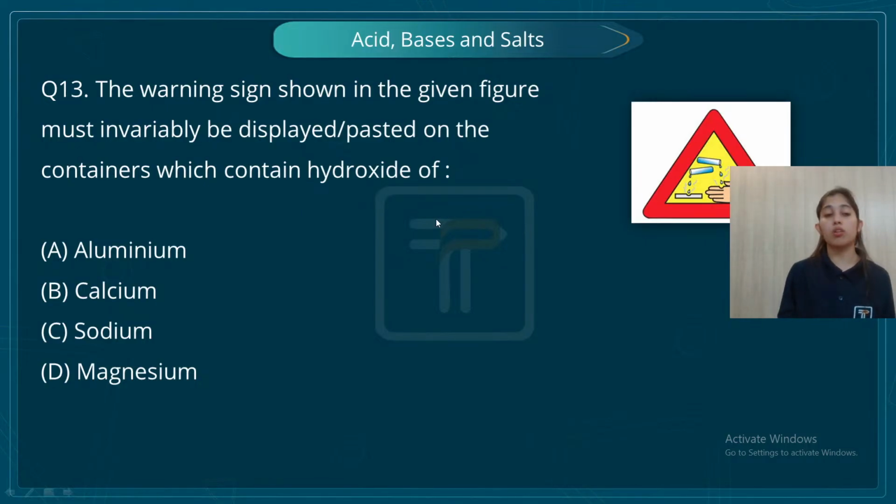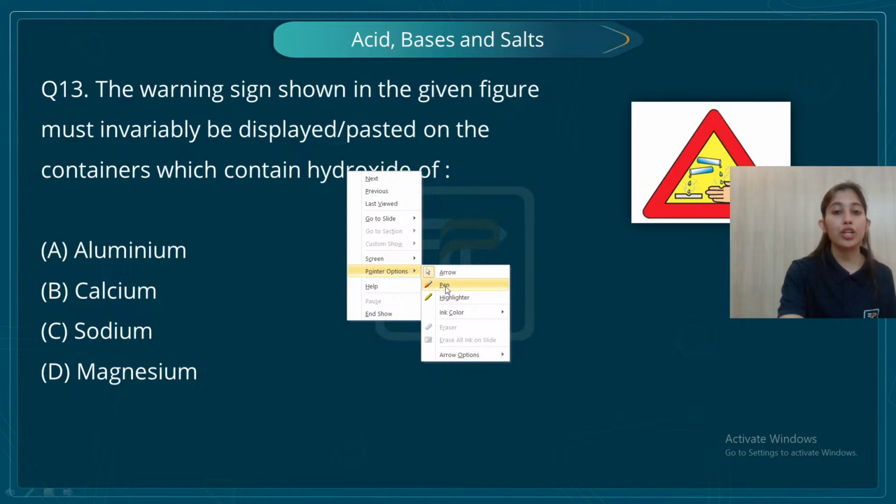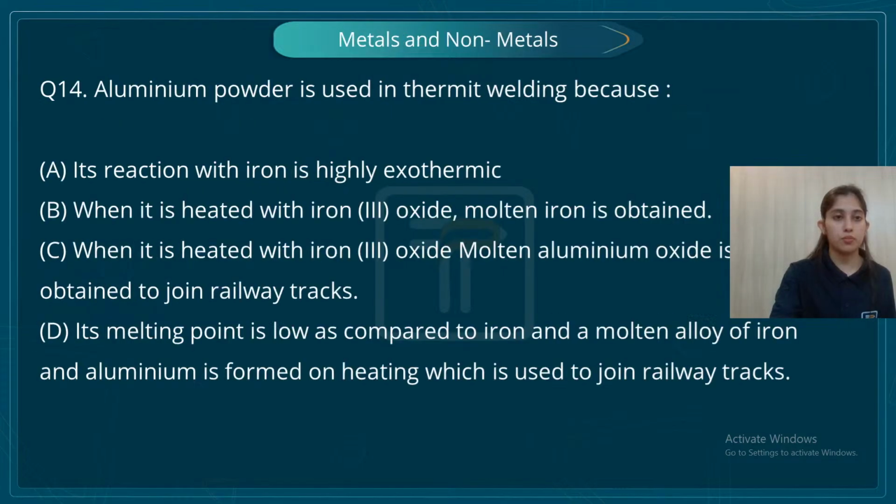Similarly, calcium hydroxide is also not that corrosive, and magnesium hydroxide is also not that corrosive. Which one is corrosive? It's sodium hydroxide. I know you must have gone to your labs and heard your teachers saying, please handle sodium hydroxide carefully. Don't take it on your palm directly, right? Because it is extremely corrosive.